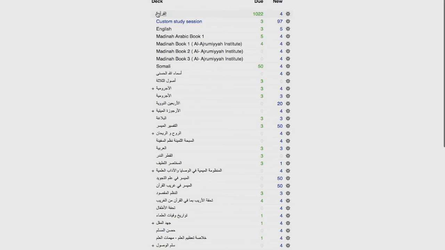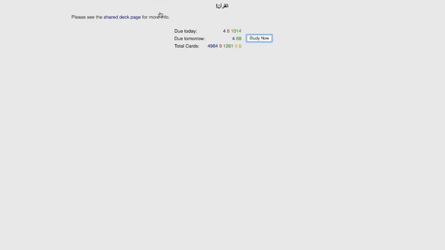So how are we going to use it to help us review specific verses in the Quran or a specific juz? We're going to click on Quran. When you come here on the bottom, we have custom study. Because if I were to just do study now, it would be sporadic. It's going to give me all the different verses in the Quran in a random order. But I want to be studying or reviewing specific surahs or specific juz, in the order that it is in the Quran Kareem.